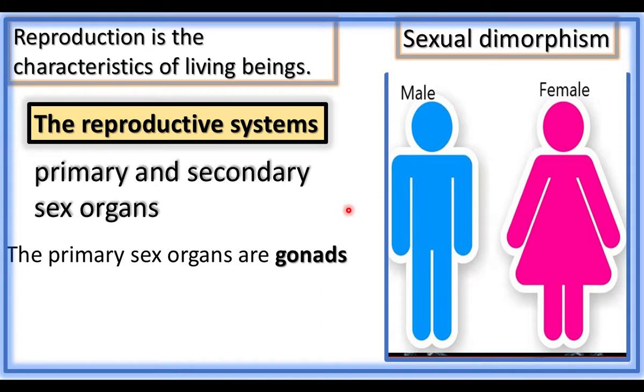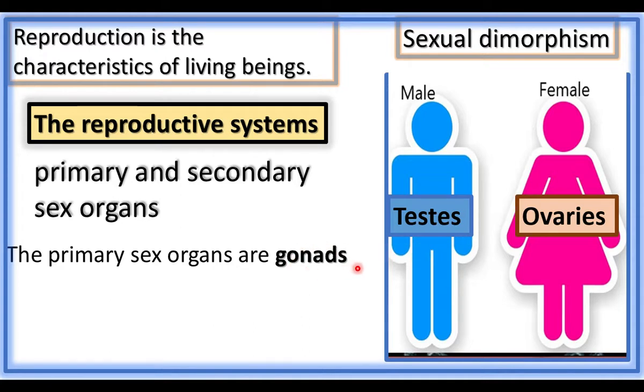Primary sex organs are called as gonads. Gonads are primary reproductive organs. In male, testes are the gonads. Testes are the male sex organs. Testes is plural. The singular form is testis, T-E-S-T-I-S. In females, the gonads are ovaries.